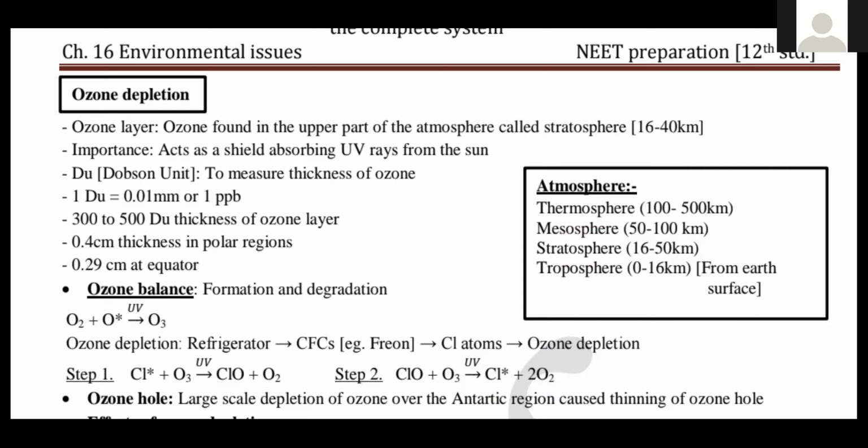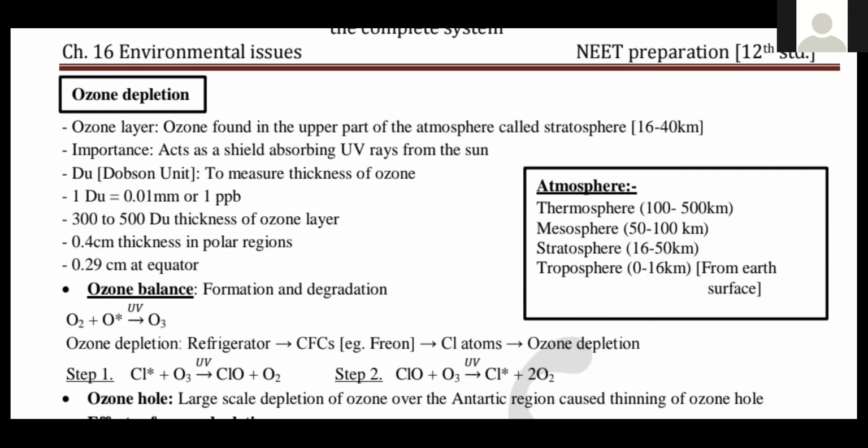There is also HFC, hydrofluorocarbon, another is CFC, right? Ultimately, remember, both are released by the refrigerator and the air conditioner as a cooling agent, and reach the stratosphere where UV rays are there. In the stratosphere, the UV rays act on the CFC, so it releases the chlorine. This chlorine acts on the ozone and degrades the ozone molecules.